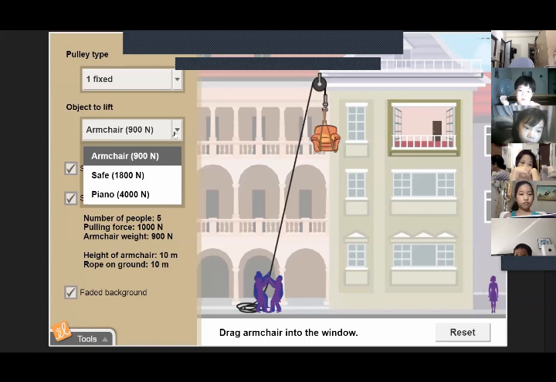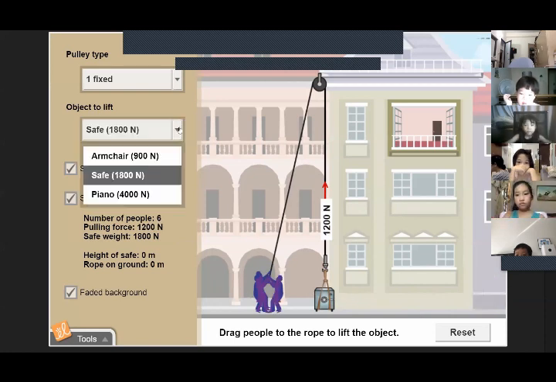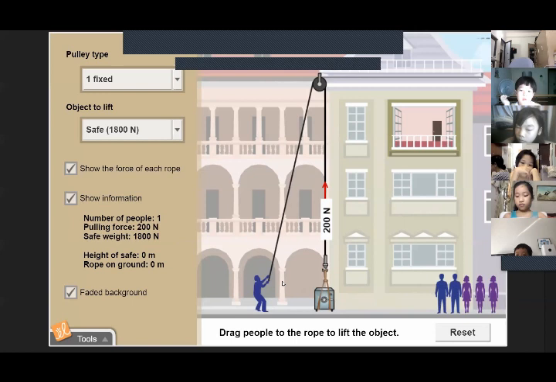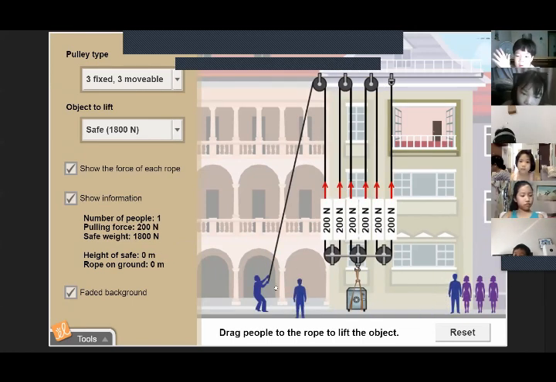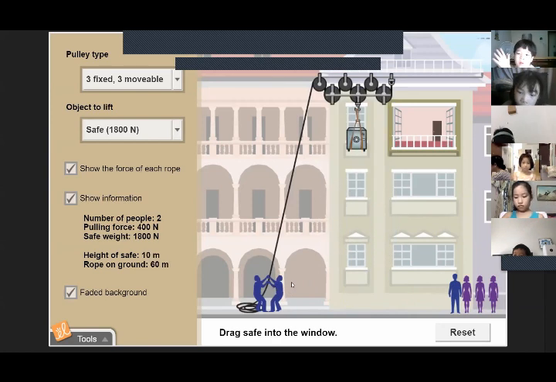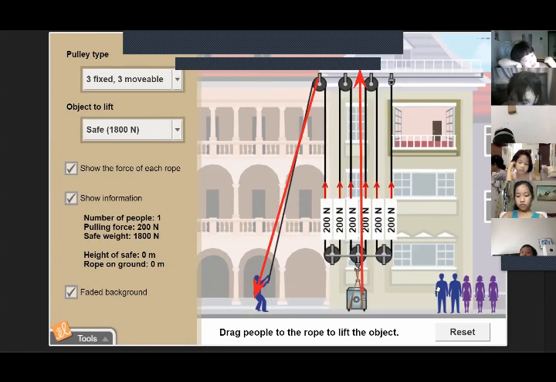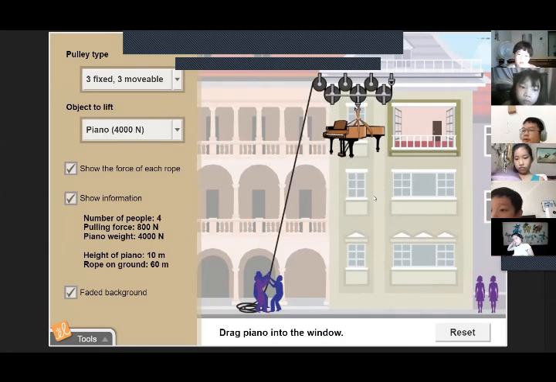But if we use the safe, this is even bigger. Now 5 people can't do it. 6 people can't do it. But if we add a pulley, when we add 1 person, it adds 200 and 200. It doubles the force. So now we can pick up the safe. So now we have 6 pulleys, 200. So it's only going to take 2 people. So pulleys can help us pick up things. They also change direction of the force. So pulleys are really useful. Only 4 people to pick up the piano if we use 6 pulleys.